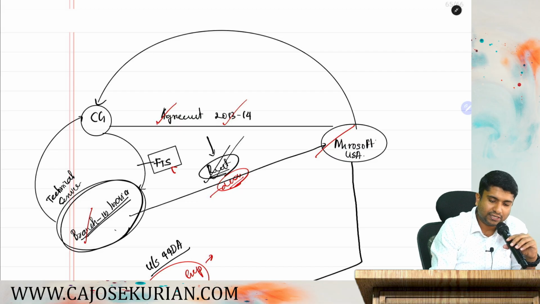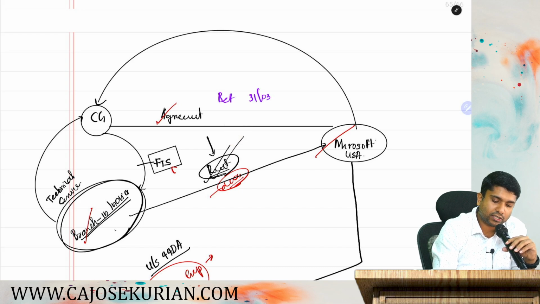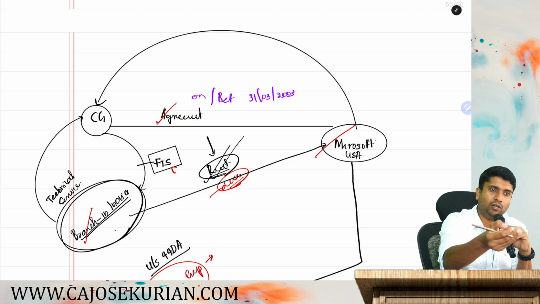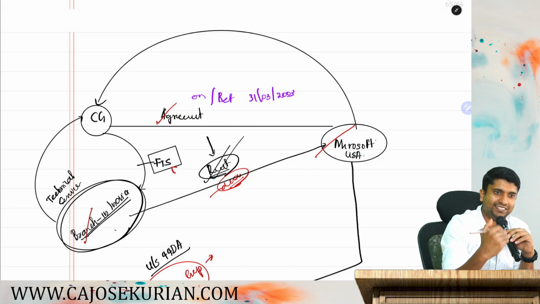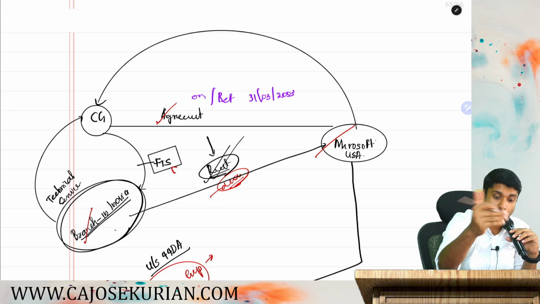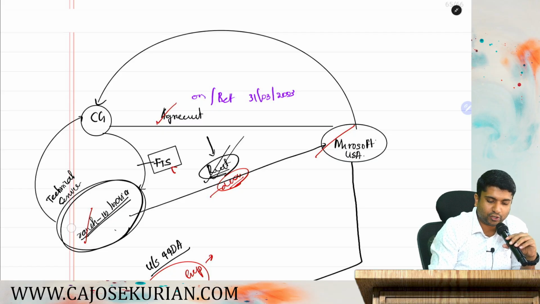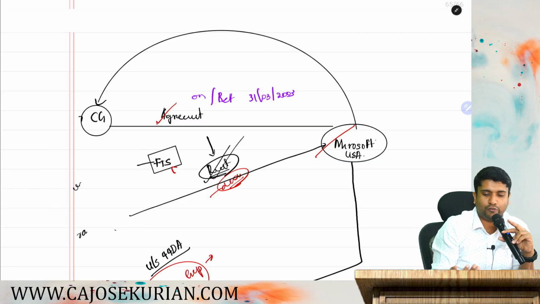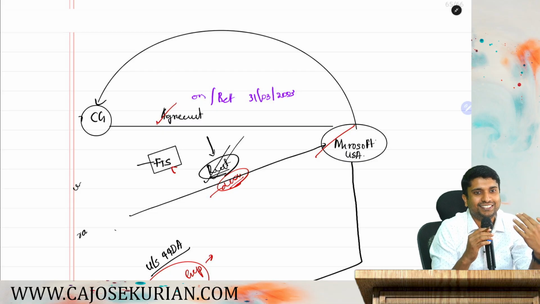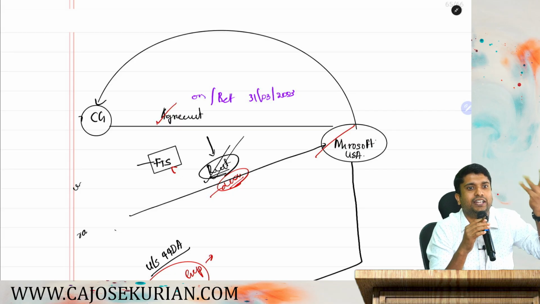Or what if the agreement is on or before 31st March 2003? In that case also, 44DA is not applicable, because the second condition is that the agreement should be after 31st March 2003. What if there is no branch for Microsoft in India? That case also, 44DA is not applicable. Are you with me? If 44DA is not applicable, then how do you tax this royalty and FTS?